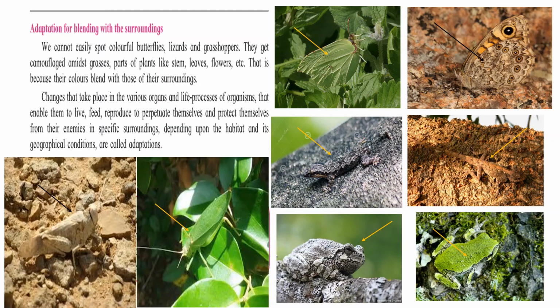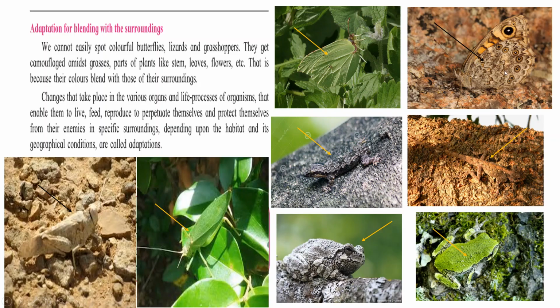We can see various patterns. Animals and insects use various colors, textures and patterns as camouflage to help get their food, and at the same time to avoid predators.